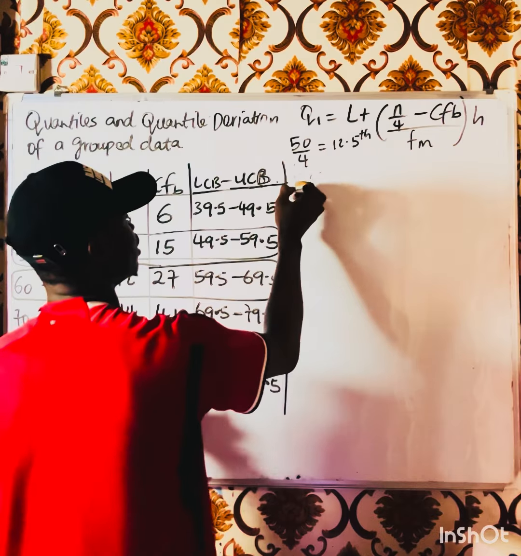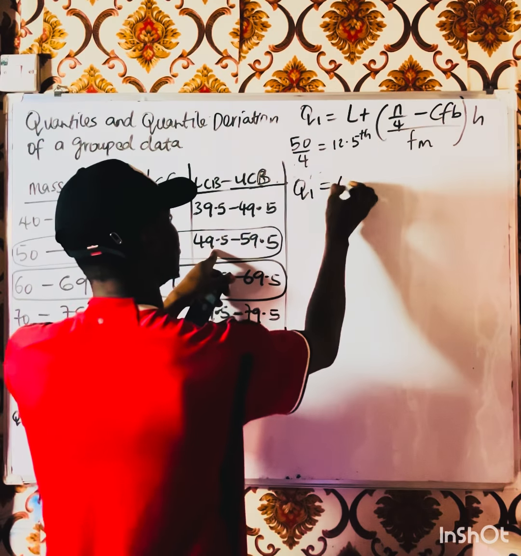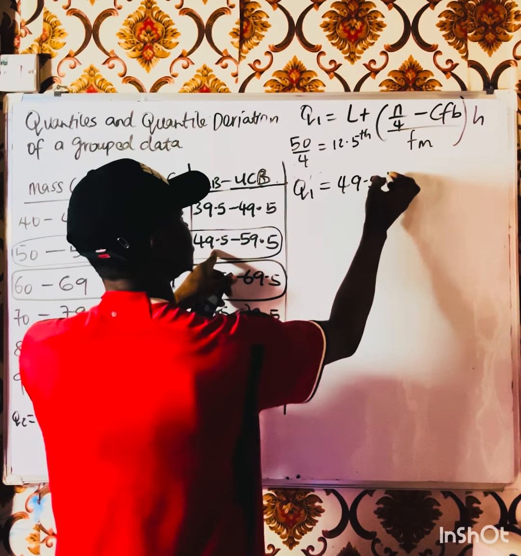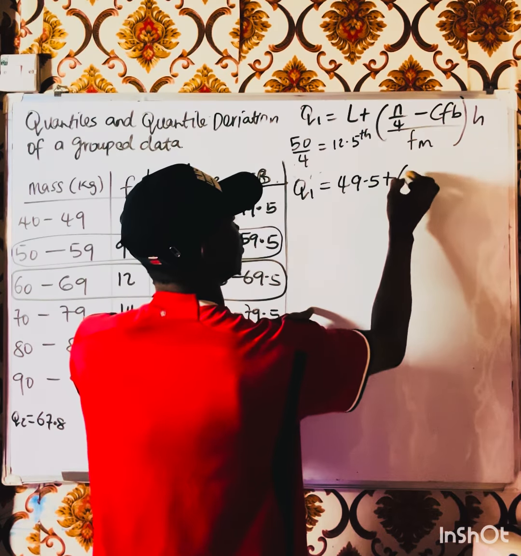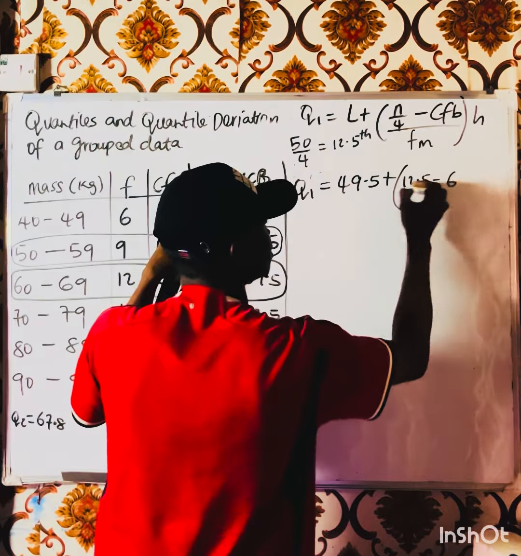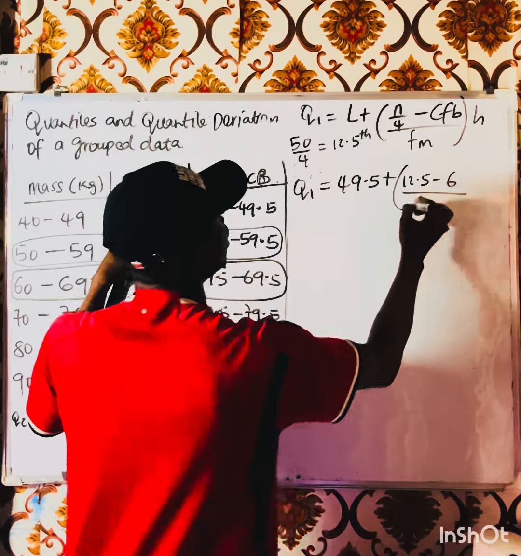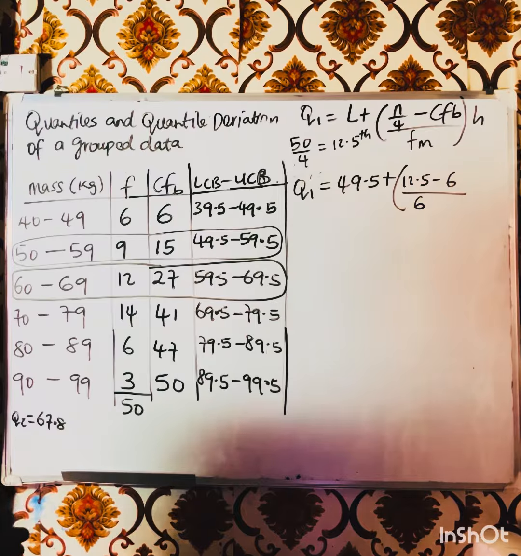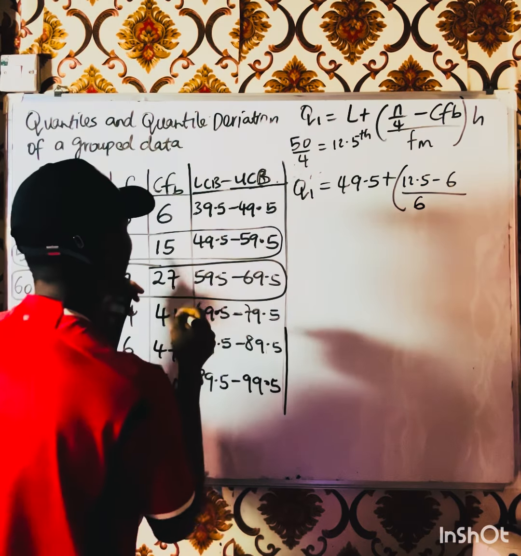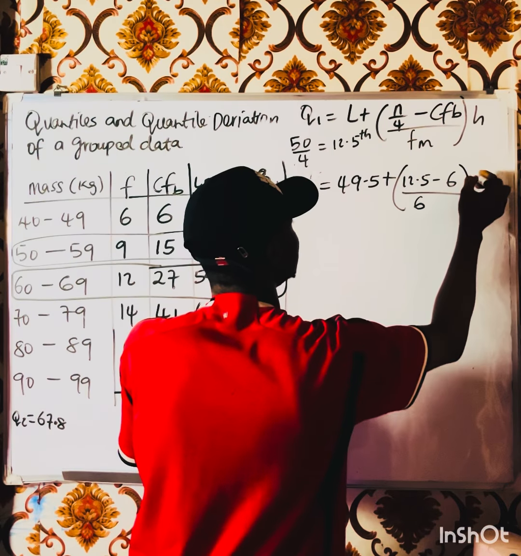So we are going to have Q1 is equal to, what is the lower limit of Q1? 49.5, right? Plus 12.5 minus the cumulative frequency before, which is 6, all over FM, the frequency of the lower quartile class, times H, our class size.